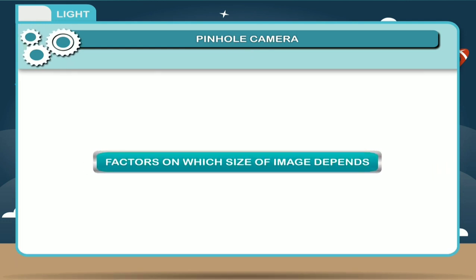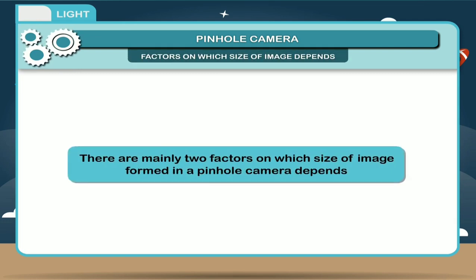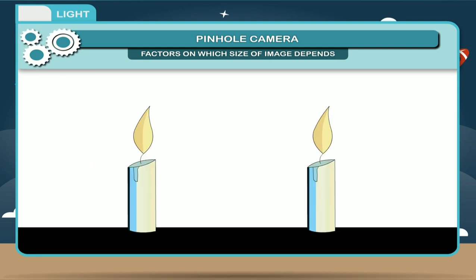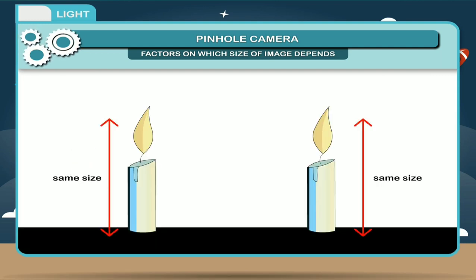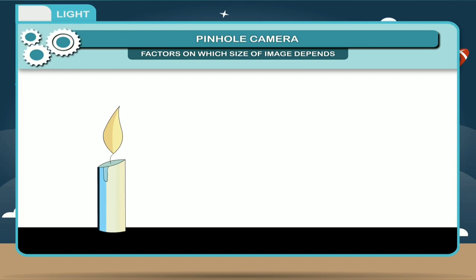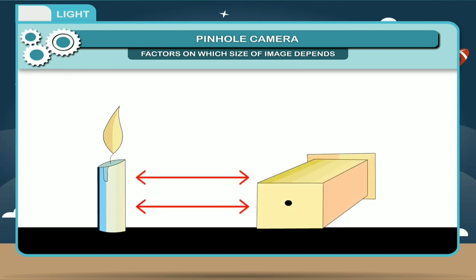Factors on which the size of the image depends are: there are mainly two factors on which the size of the image formed in a pinhole camera depends. First, the size of the image depends on the size of the object. That means it will be the same. Size of the image also depends on the distances between the pinhole and the object and the image.